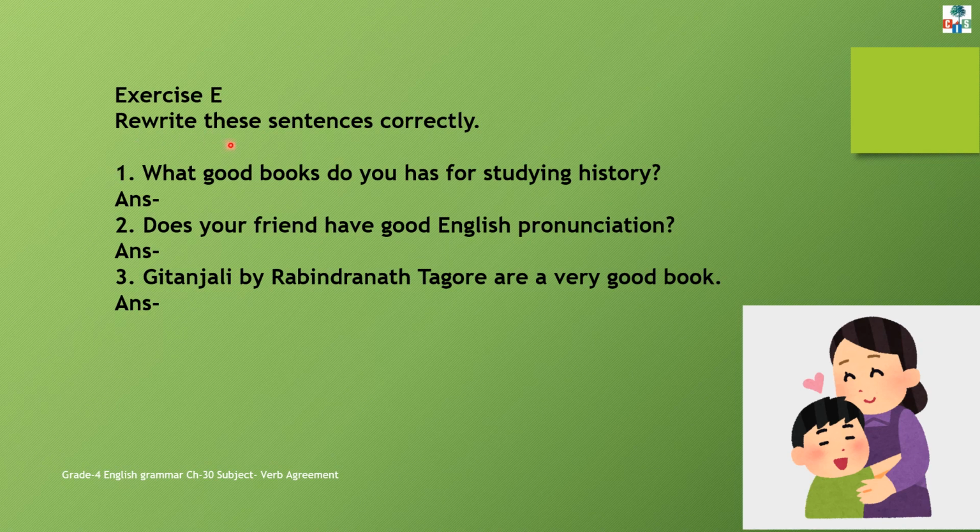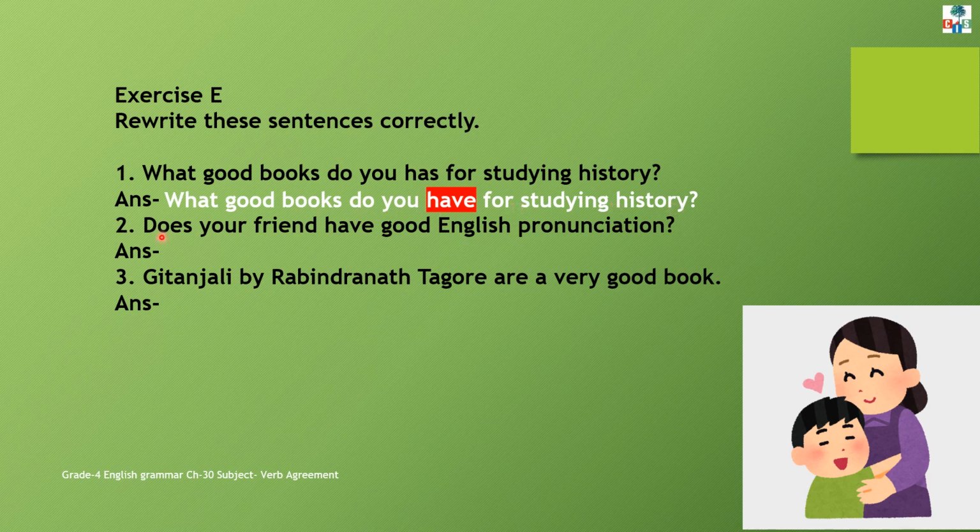Exercise E. Rewrite these sentences correctly. Number 1. What good books do you have for studying history? Now remember this thing, children. Whenever in a sentence the helping verb is do, does or did, you will use the verb have. Whatever the subject would be, first person, second person or third person, you will use the verb have. So here in the place of has, you will use have. What good books do you have for studying history?